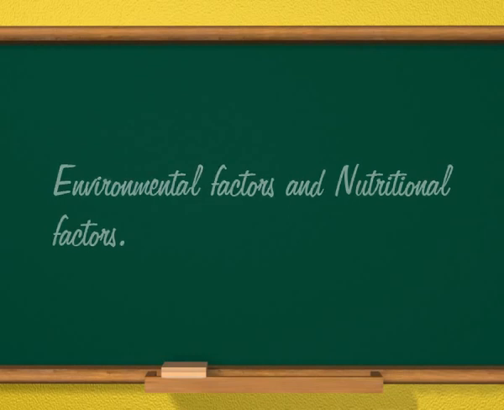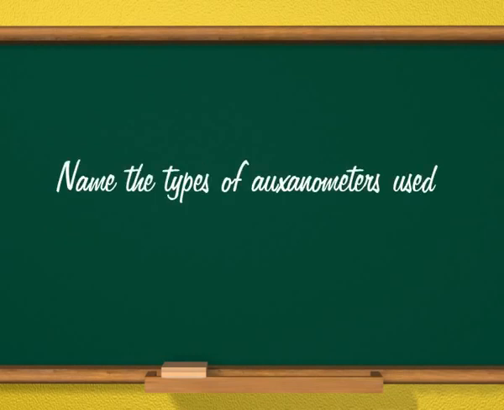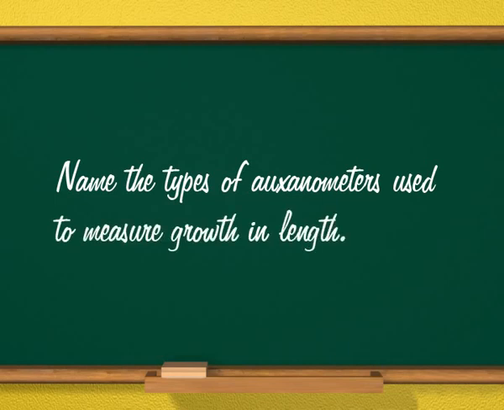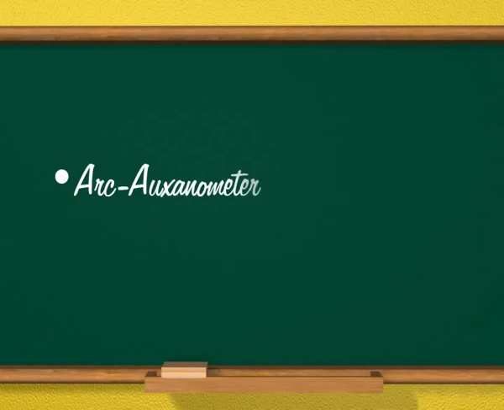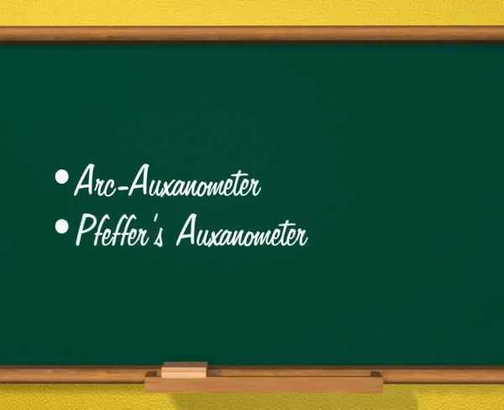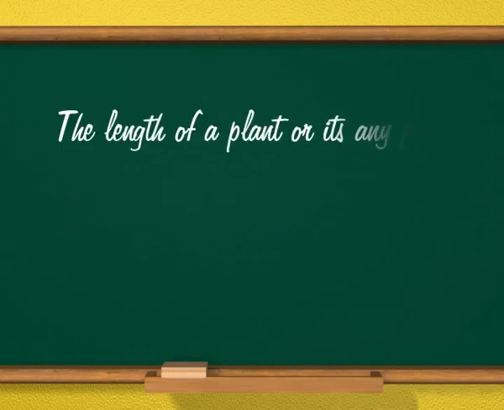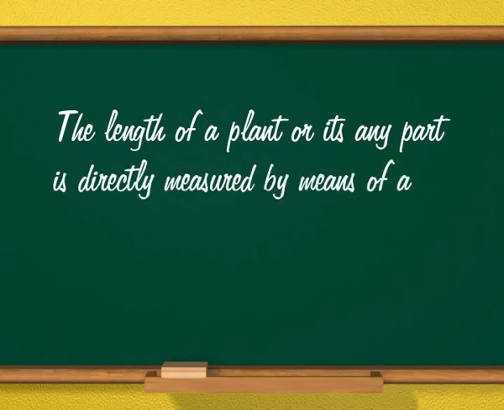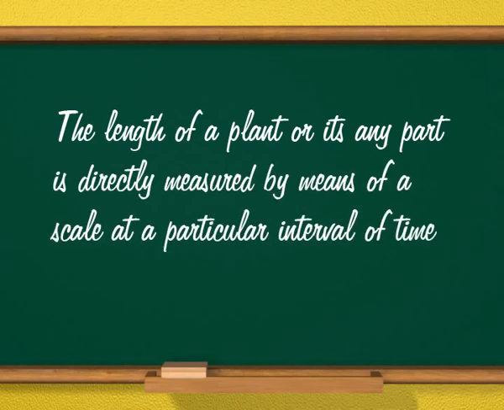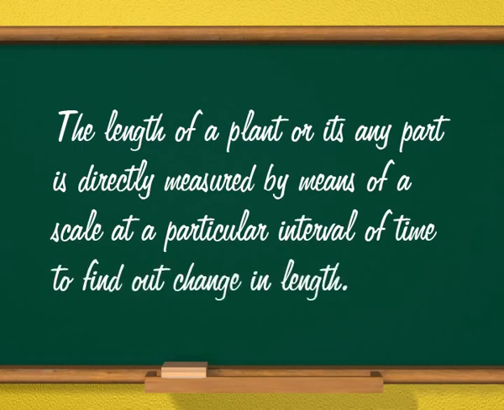Next question, name the types of auxanometers used to measure growth in length. The answer is arc auxanometer and Pfeffer's auxanometer. The next question is, how is growth measured in the direct method? The answer is, the length of a plant or any part of it is directly measured by means of a scale at a particular interval of time to find out change in length.